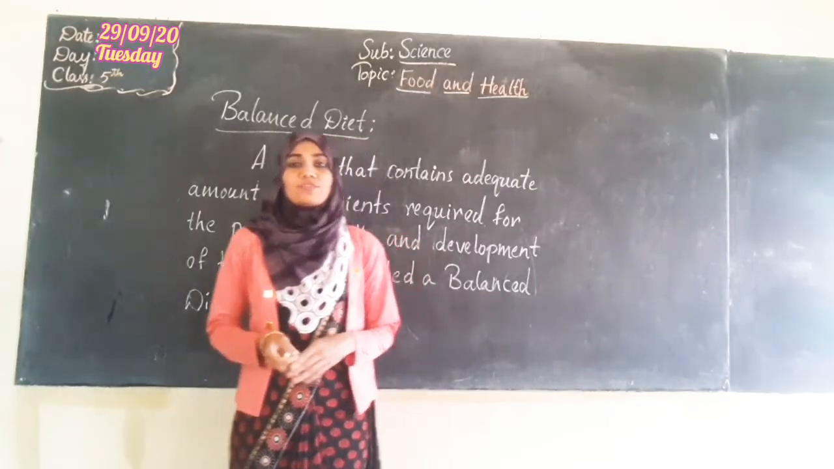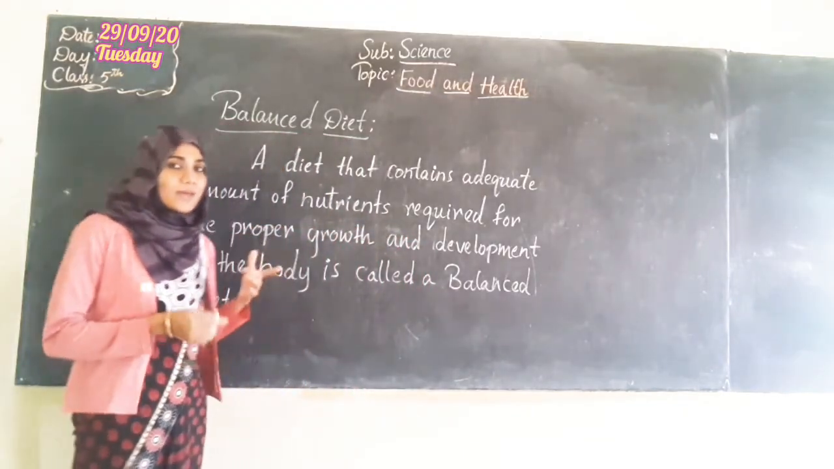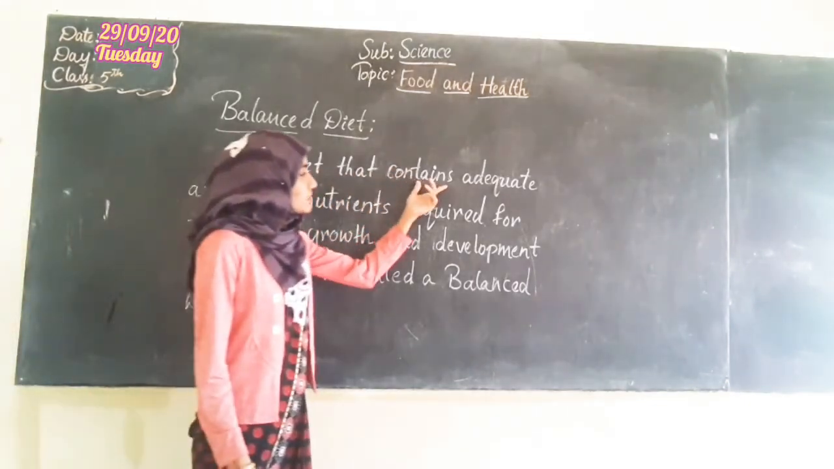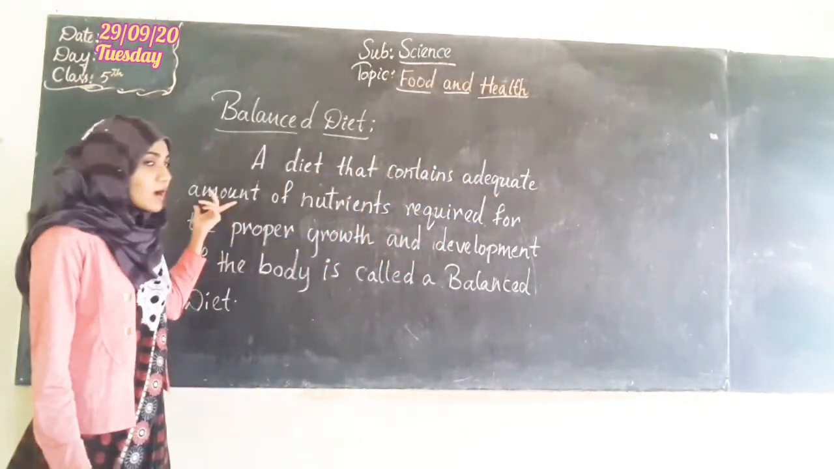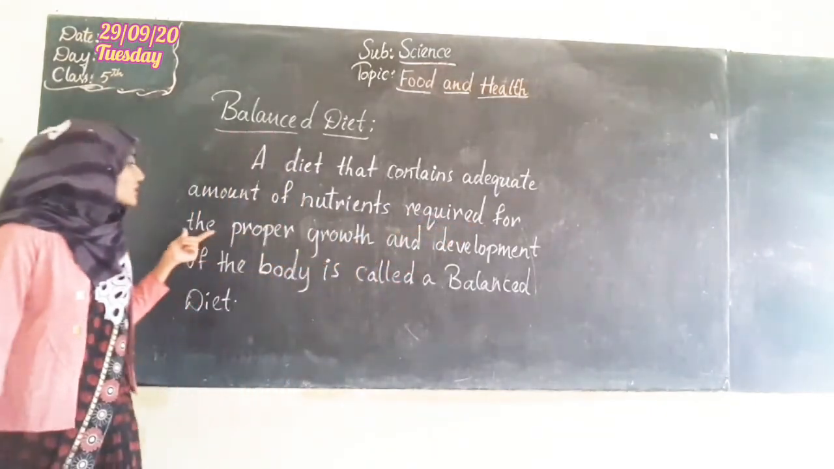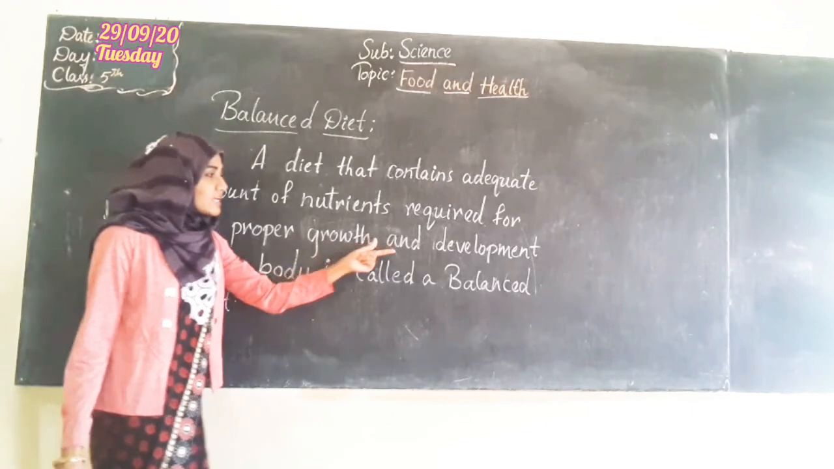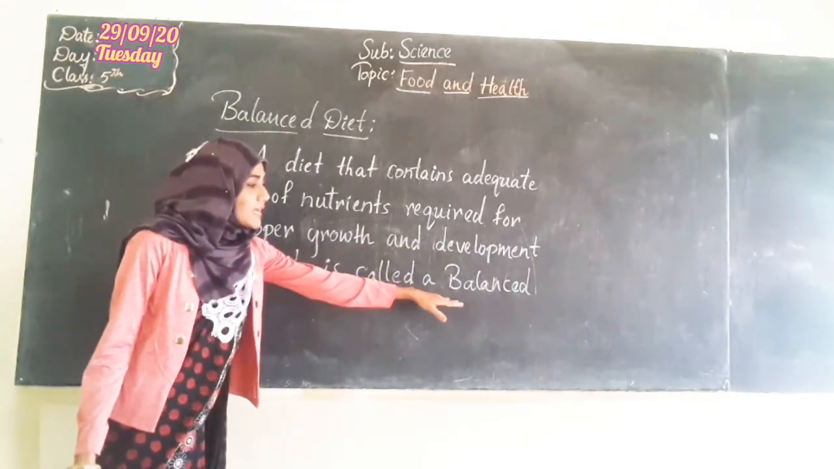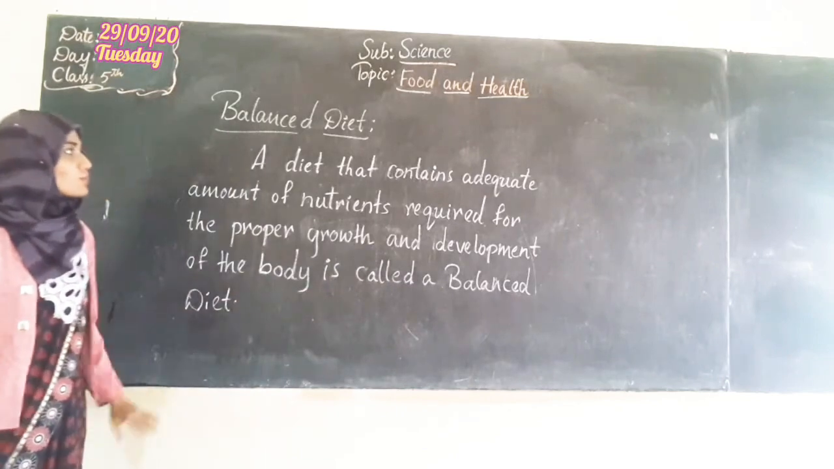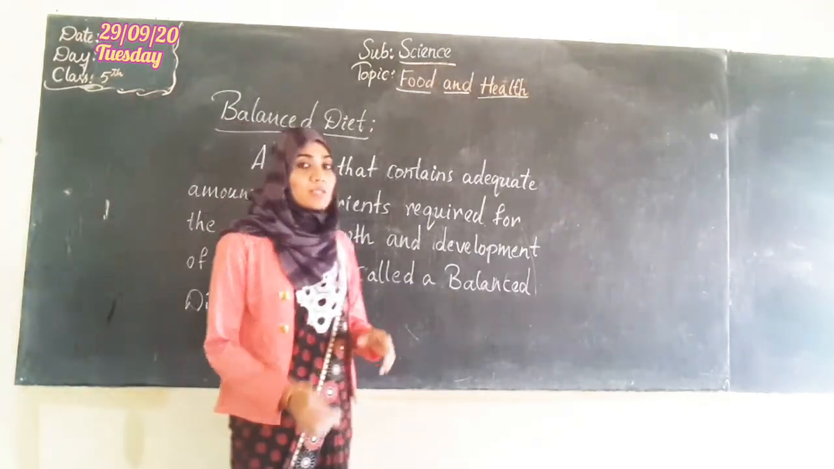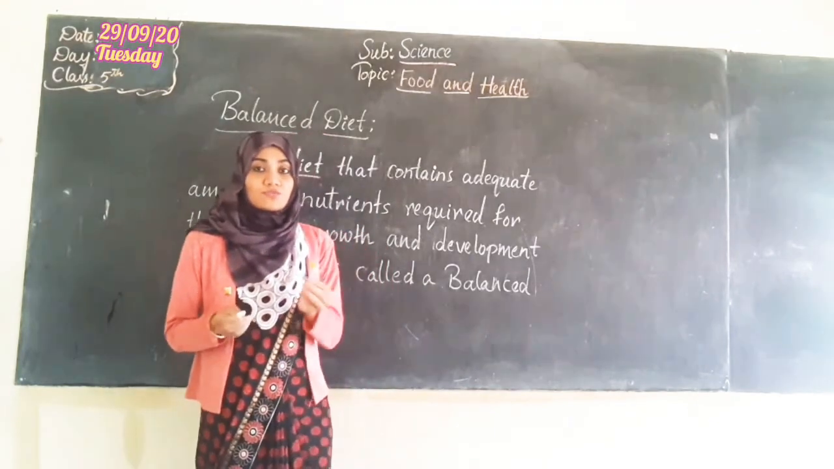Alright students, now we shall see what is meant by balanced diet. A diet that contains adequate amount of nutrients required for the proper growth and development of the body is called balanced diet. So balanced diet means it is a diet. Diet is nothing but the meals, the food that we eat.